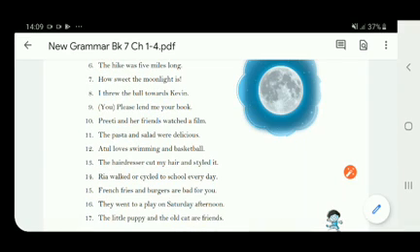Now we come to the seventh one. How sweet the moonlight is. As it is an exclamatory sentence, and in an exclamatory sentence the subject is just before the verb, the moonlight is the subject and the remaining part is the predicate. Now the next one is I threw the ball towards Kevin.